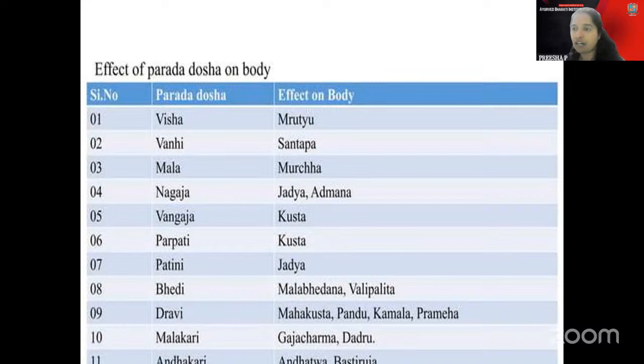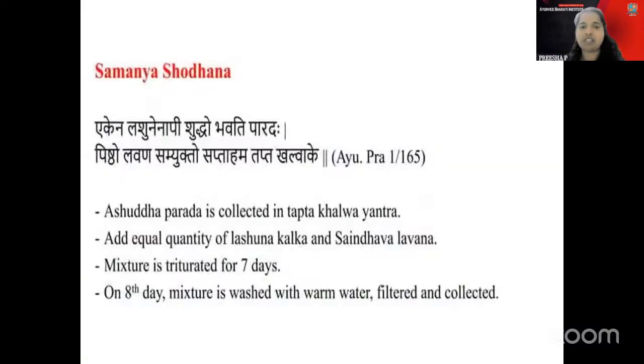You know, immediately with the Visha, Mrityu will happen. Immediately with the Vanni, what will happen? With the fire, he will be sweating, Santapa will be there. With Mala, there will be Murcha. So you can correlate the word as Mala Murcha. Then for the Parpati, Parpati is for the Kushta. Okay, that is also there. Fine. Andhakari, Anta, Malagari, that is fine. Bedi, okay. Naga and Vanga only, you just star mark there.